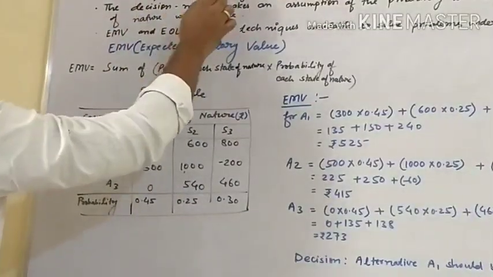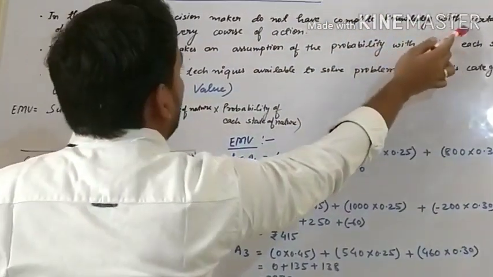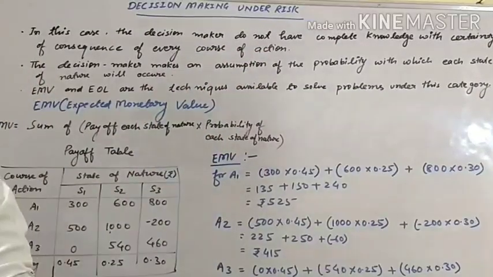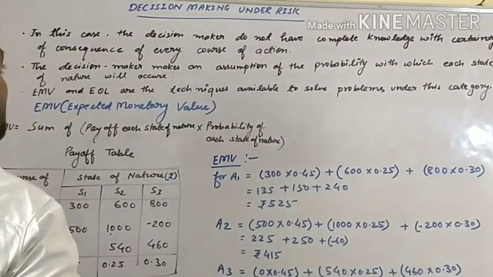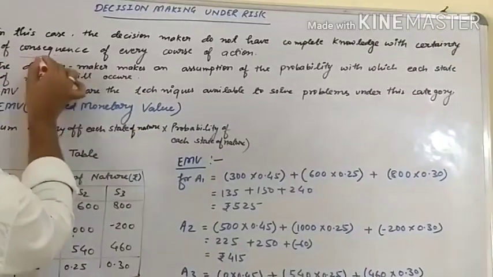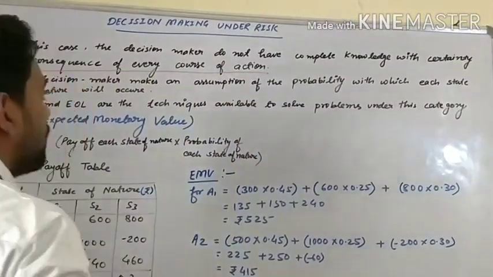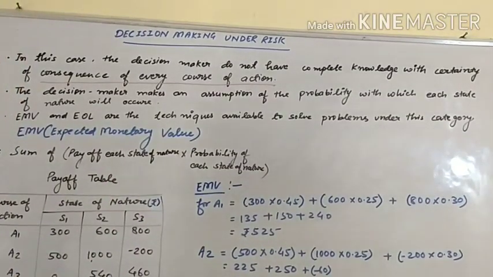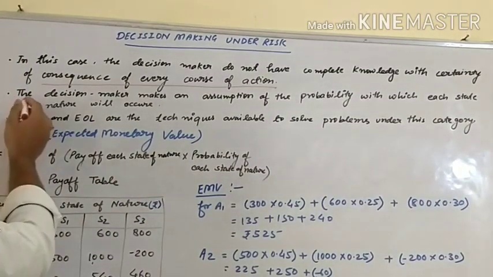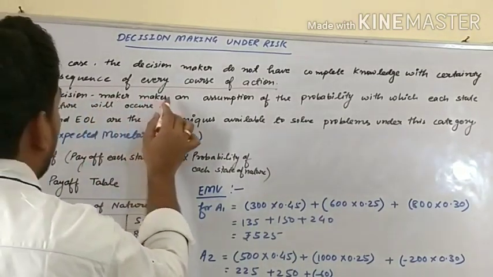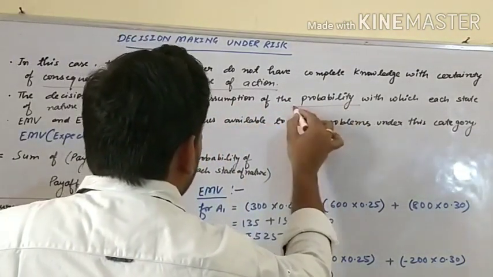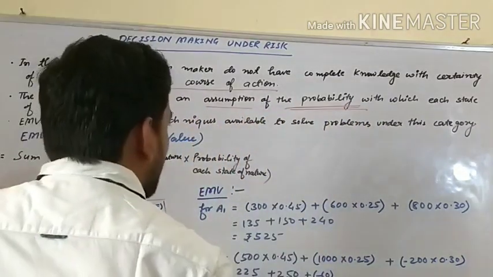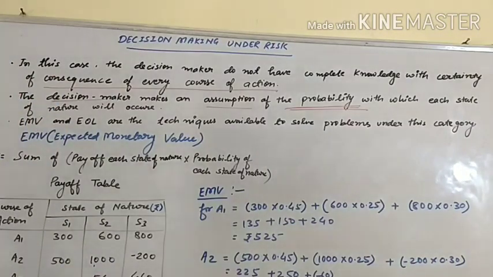In this case, the decision maker does not have complete knowledge with certainty of the consequence of every course of action. What was in decision making under certainty? The consequence of a course of action was predicted, but under risk we can't predict that. Okay, let's see the next point. The decision maker makes an assumption of probability. Under risk, the decision maker assumes the probability with which each state of nature will occur.